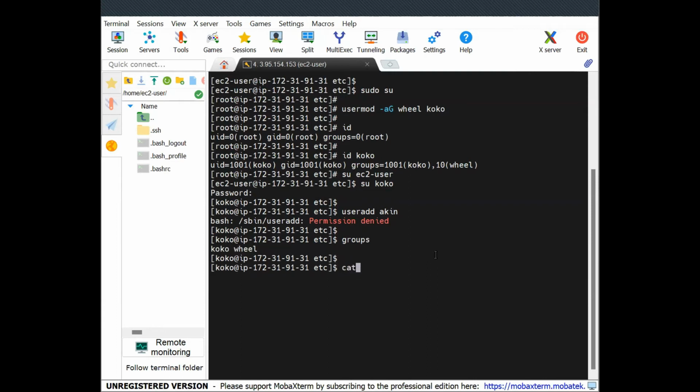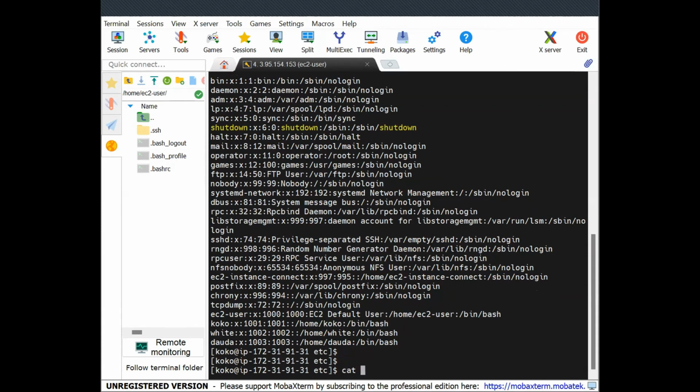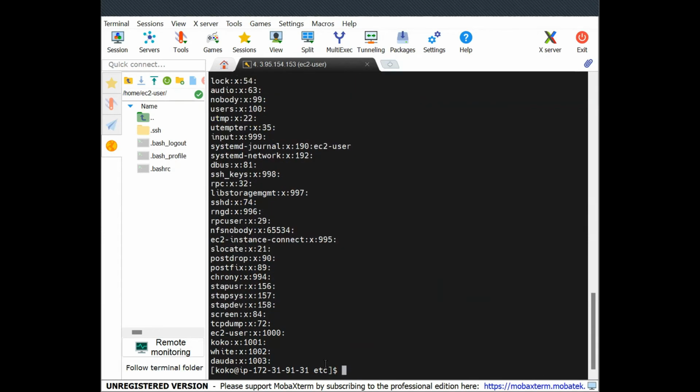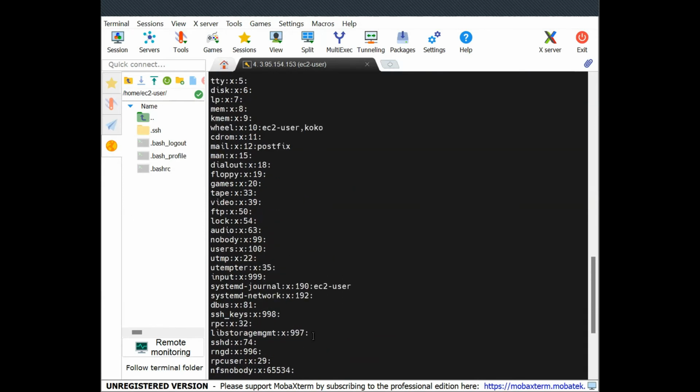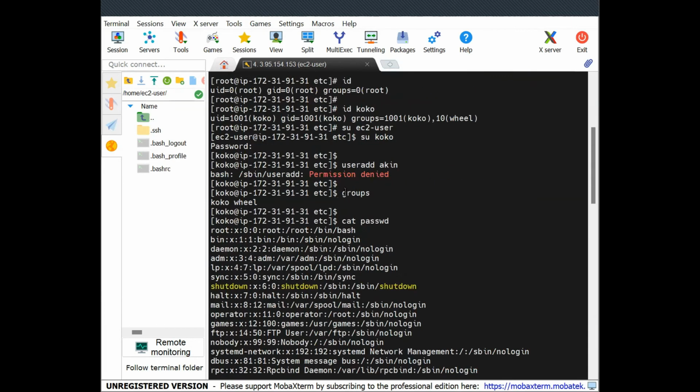Somebody mentioned cat. What do we cat? cat group, right? Or cat passwd. And then you see that Coco. No, this one is not showing us anything we want. No, this one will not show. Okay, so these are not good ways. The good ways to know are to do groups and id. Those are the ways. All right.